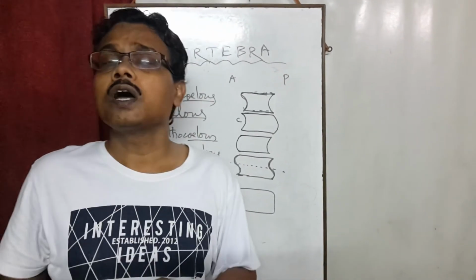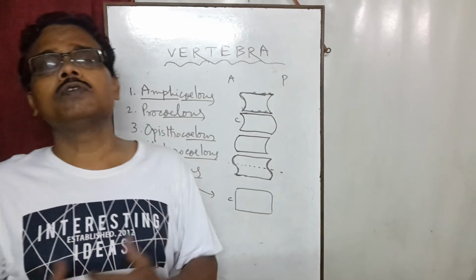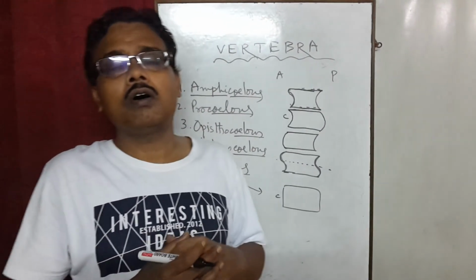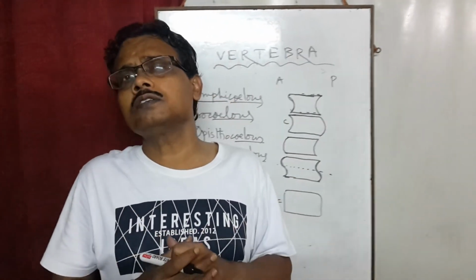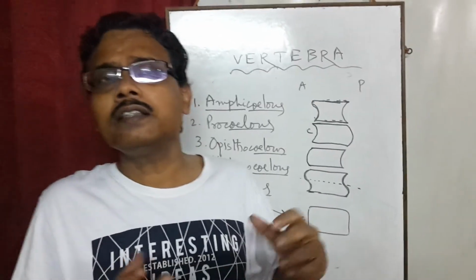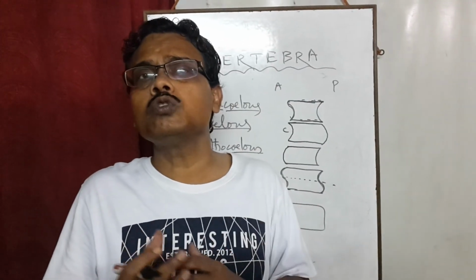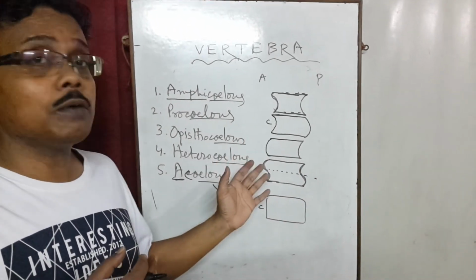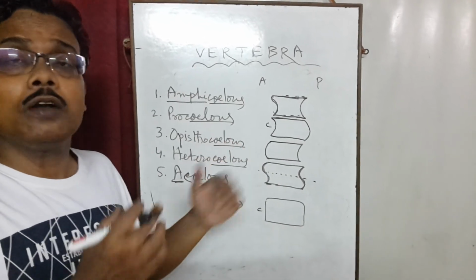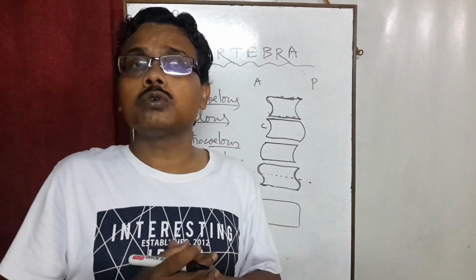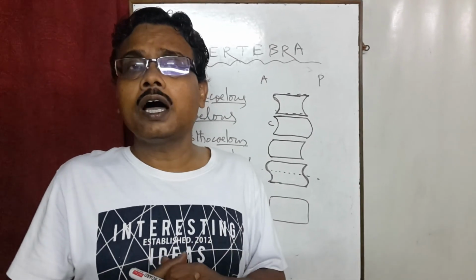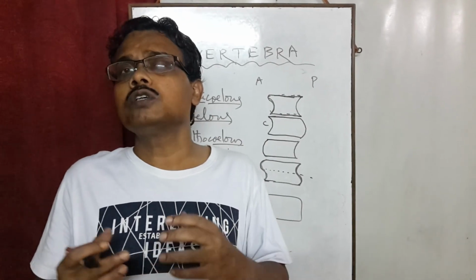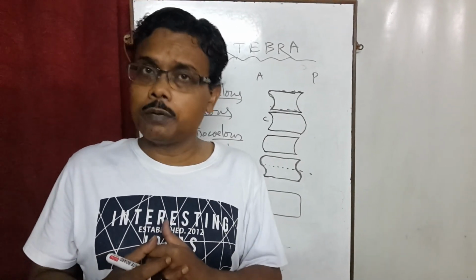So now I have already given you the concept of the basic structure of vertebra, the different components of a typical vertebra, the names of the vertebrae according to their position in the vertebrate body, and also, based on the configuration of the centrum, the different types of vertebrae and where they can be found. So today up to this, and in my next session I will discuss in detail every type of vertebra. Thank you.